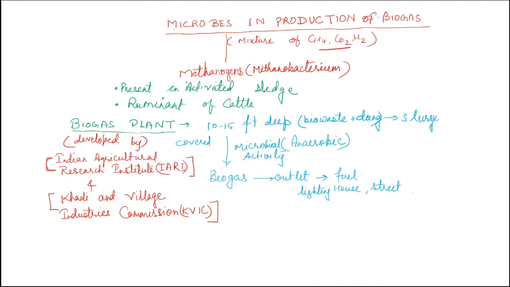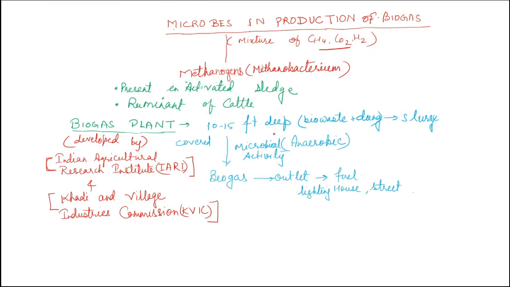Now, these bacteria are responsible for synthesizing this gas, biogas. For that, the cattle dung is kept in a biogas plant. This biogas plant is 10 to 15 feet deep, in which the bio waste as well as dung is kept and mixed with water to make the slurry. After that, it is covered, leaving a little space. Now, here the microbial activity starts in the anaerobic condition.